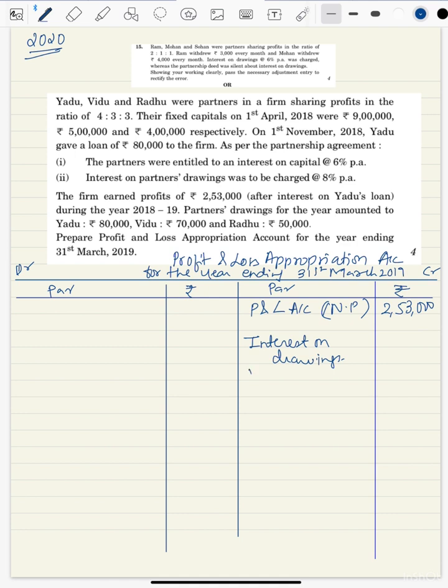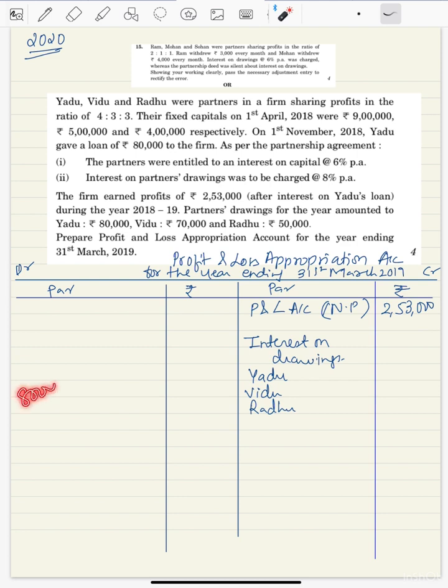So we have Yadu, Vidu, and Radu. Now drawings are given, rate is given. We are supposed to calculate only for 6 months. So 8% of 80,000 is 6,400, and half of this, because we need to calculate only for 6 months.